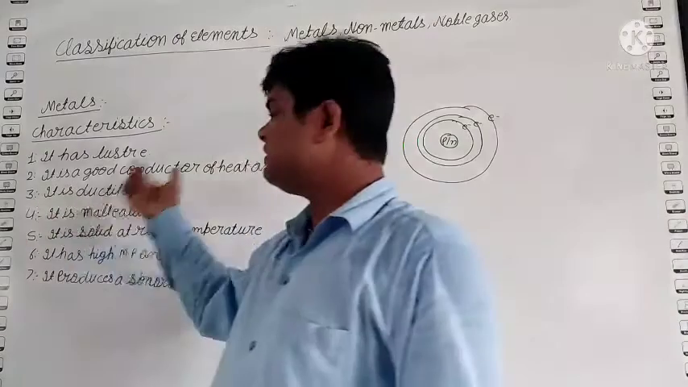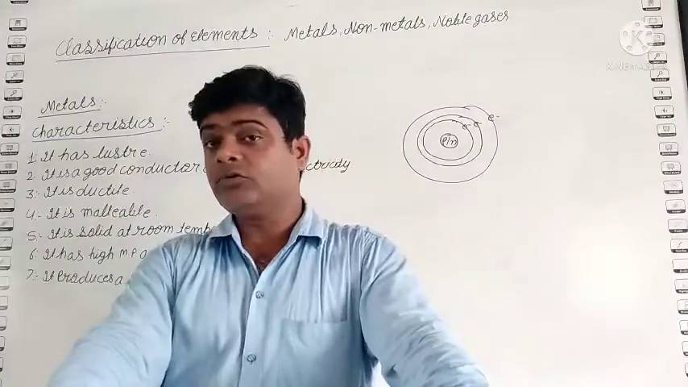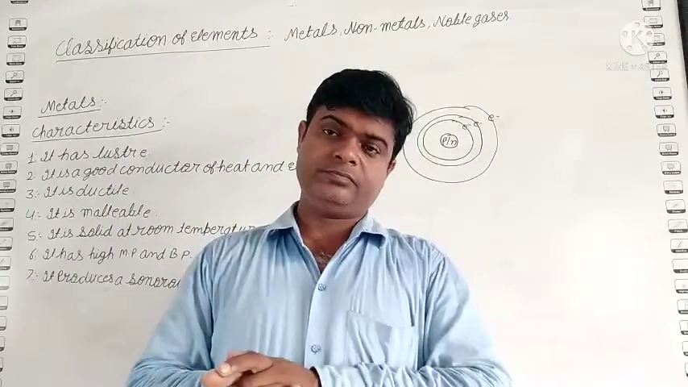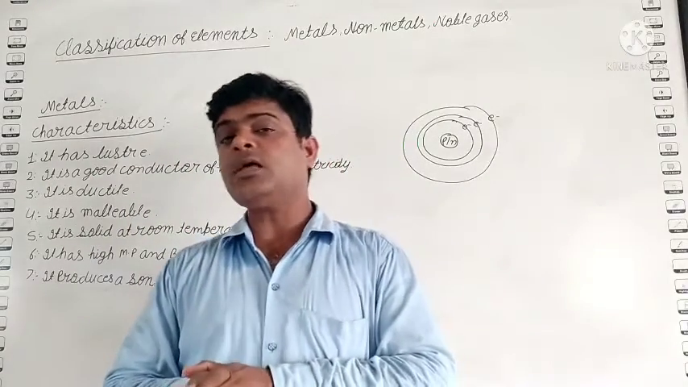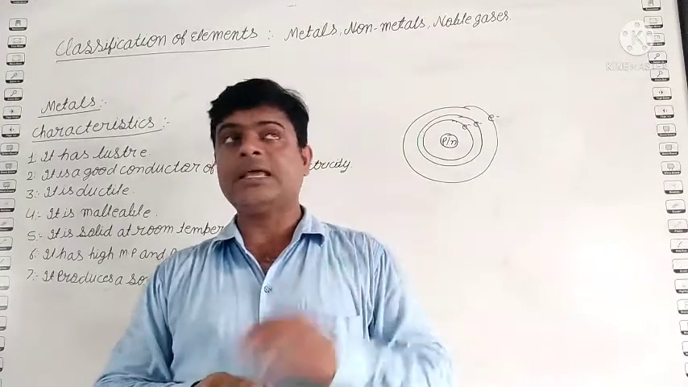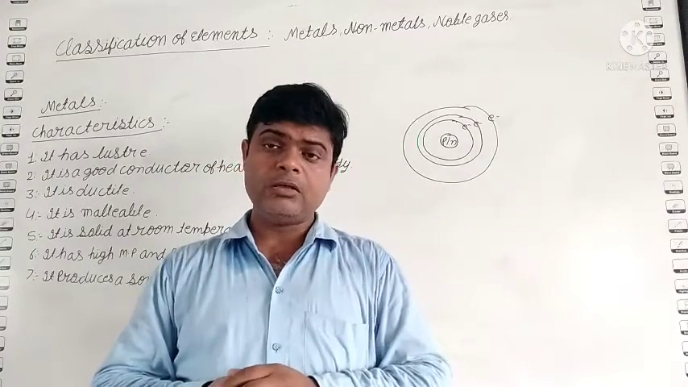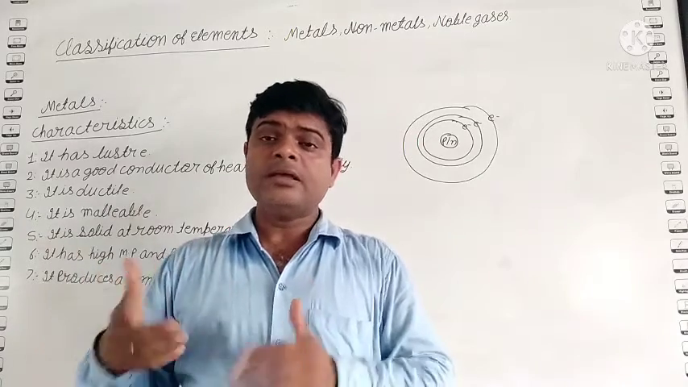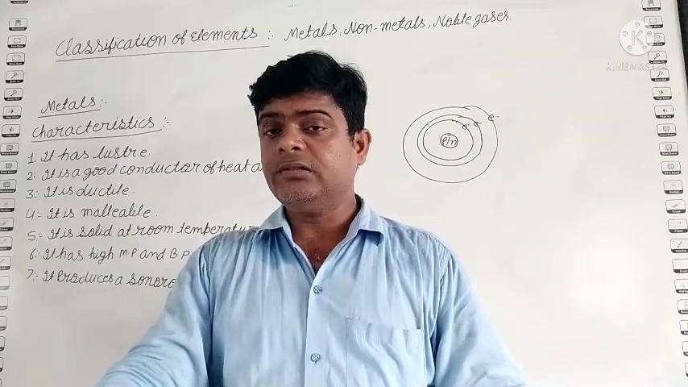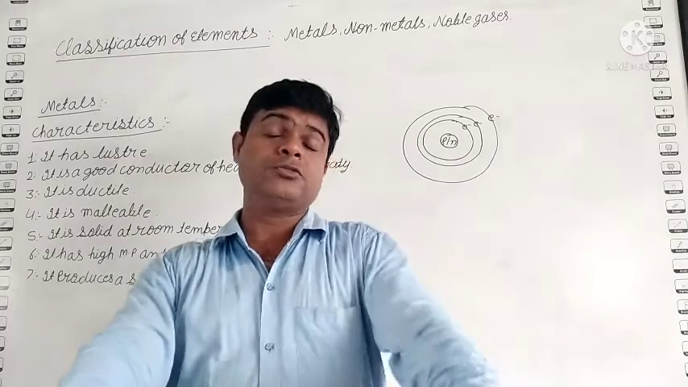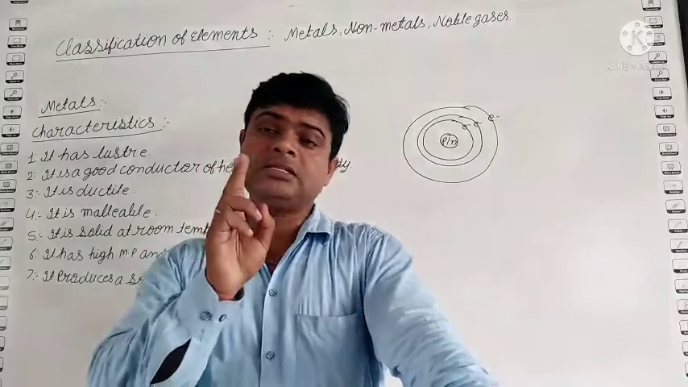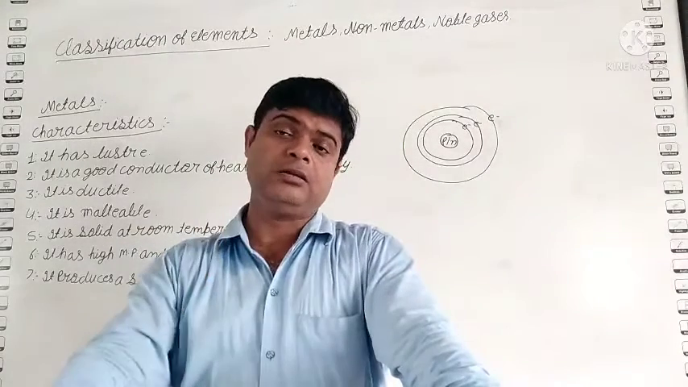Next one, it is ductile. You know student, ductile? Ductile means we can easily draw it into wire. Have you seen metallic wire like copper wire, iron wire? How do they change into wire? This property is known as ductility. Okay? And student, you know, silver and gold, these two metals are very ductile.